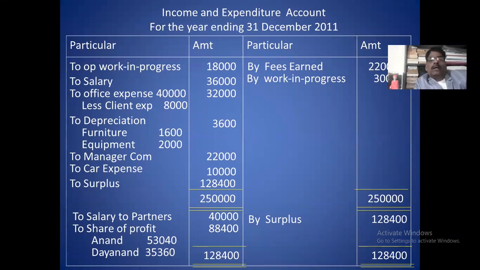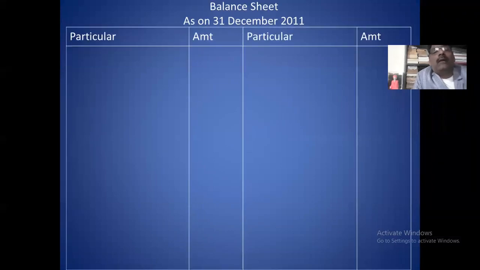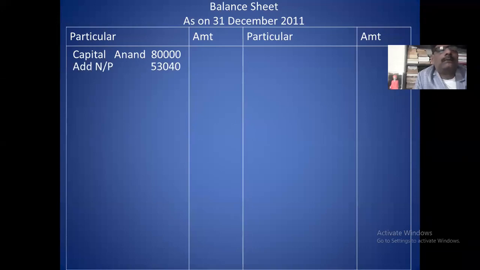This is the income and expenditure account. And now go to the balance sheet. In the liability side, first you take the capital. First you take the capital of first partner, Anand. In the Anand capital, you add first net profit, and partner incomes.